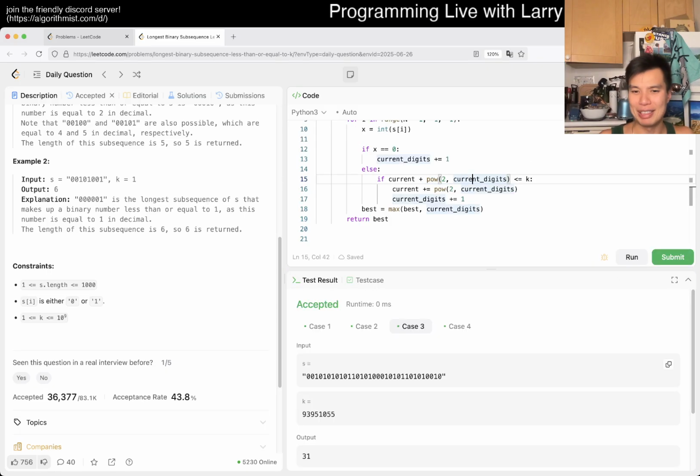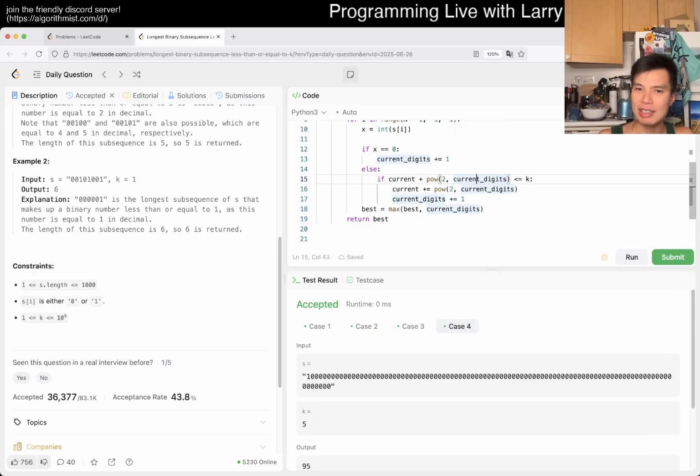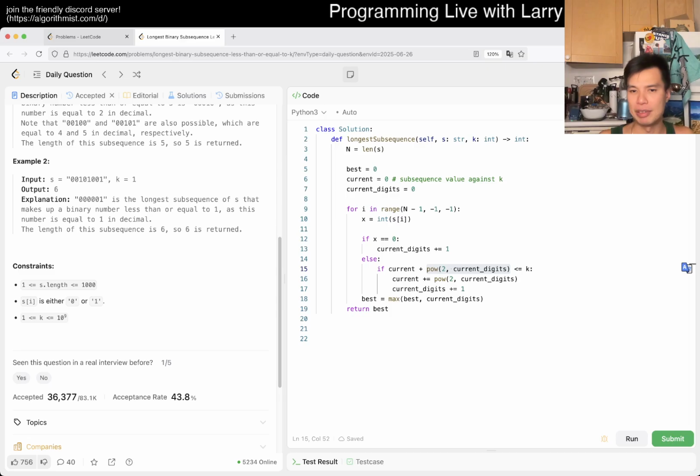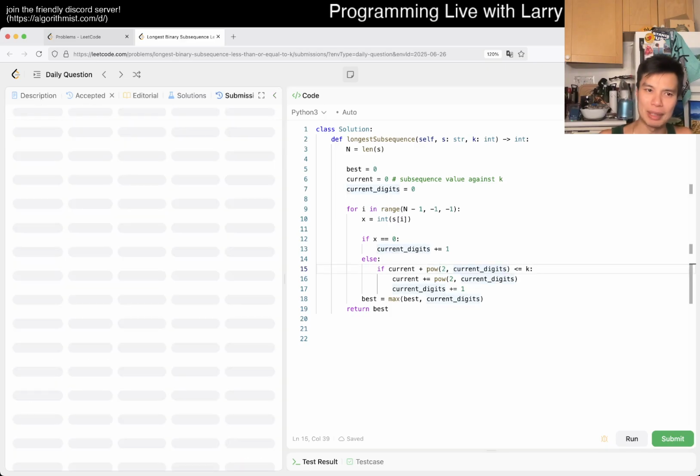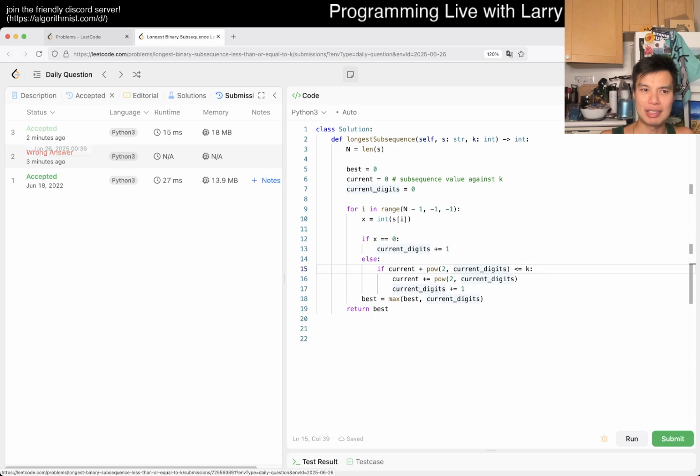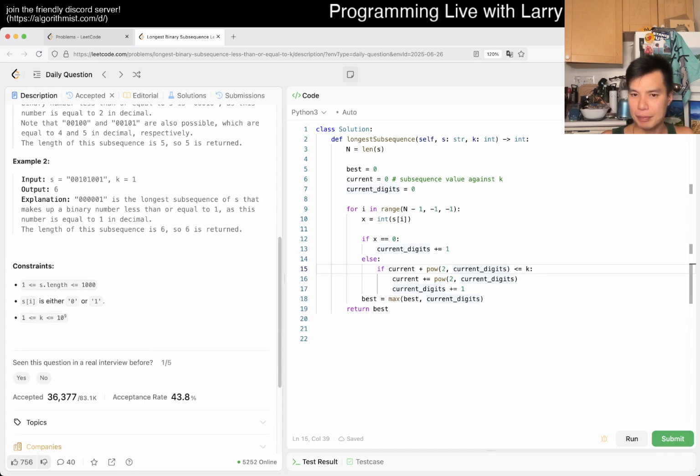I didn't put enough zeros, but you get the idea. If this is 1,000, then it's going to be power of 2 to the 1,000, which is a lot. And maybe all ones is actually worse in terms of performance, and it kind of shows up here, right? Oops. Oh, faster than last time somehow, but yeah.